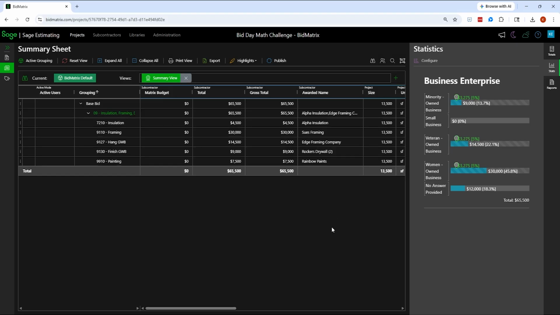So as I take a look at this, I can tell right now that the current way I've got the bids selected, I'm matching my minimum. So here's how many dollars I needed, 5%. I've got about 13% so far of minority. Small business, I don't have any companies flagged as small business, but it didn't have a requirement on it.